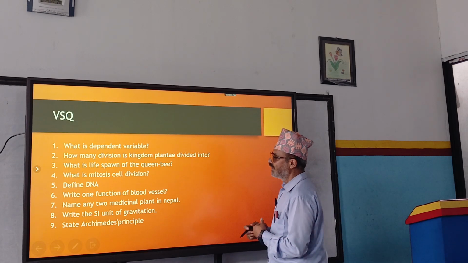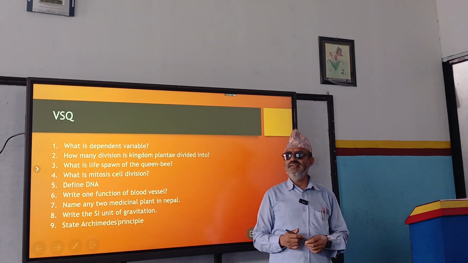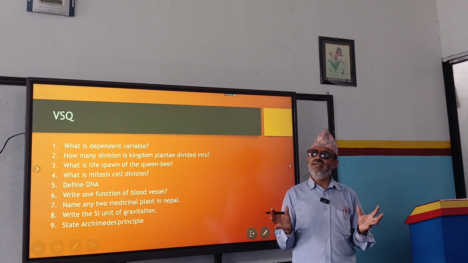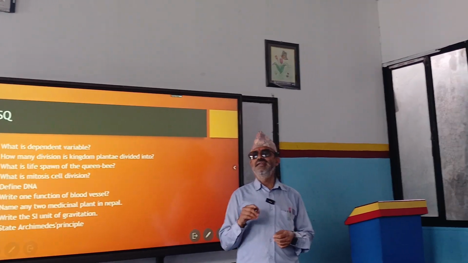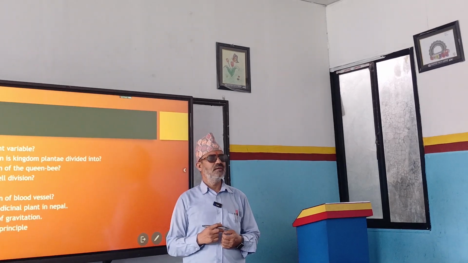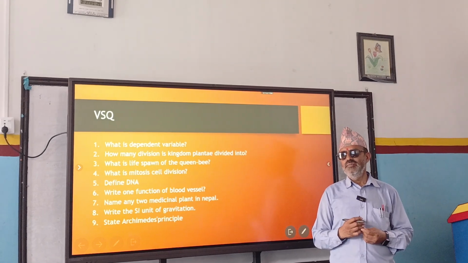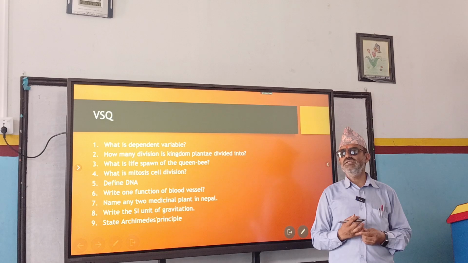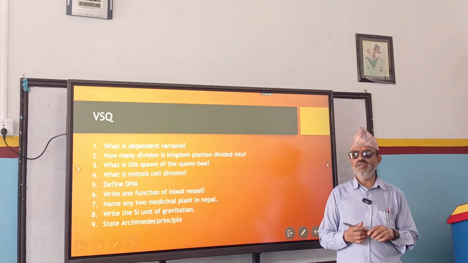Next one is define DNA. How do you define DNA? Nice question, right? I think you have done very nicely. Others have done this haphazardly. Define DNA. Don't write that DNA means deoxyribonucleic acid, you should not say that. So what is DNA? DNA is a nucleic acid found in chromosome and contains four types of bases. Double helical structure. So remember and write down only.